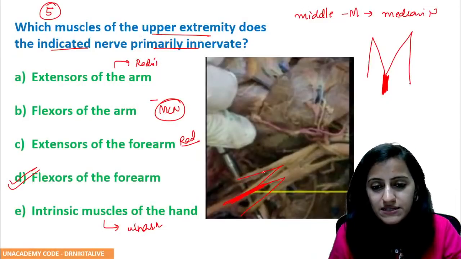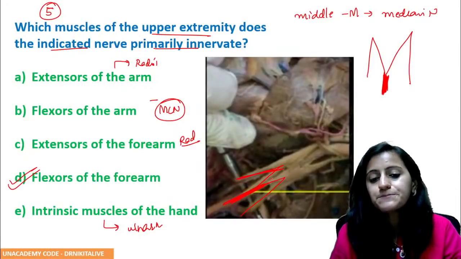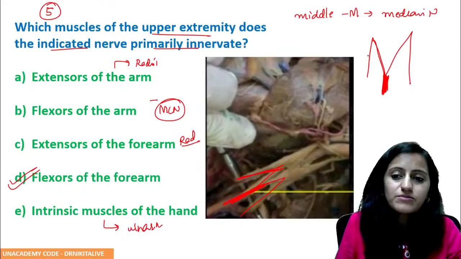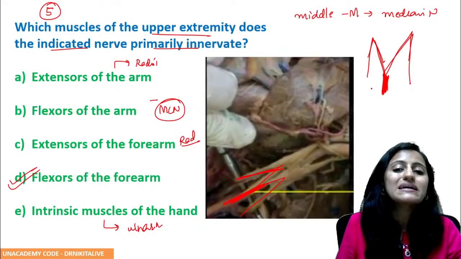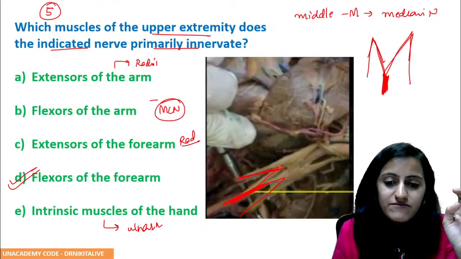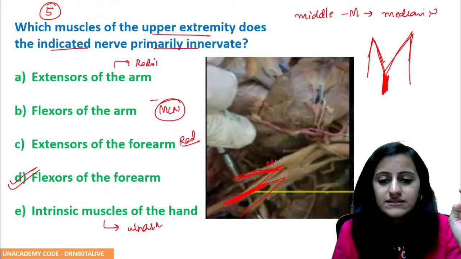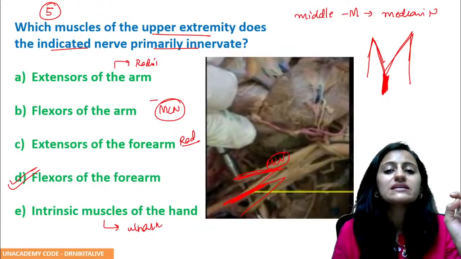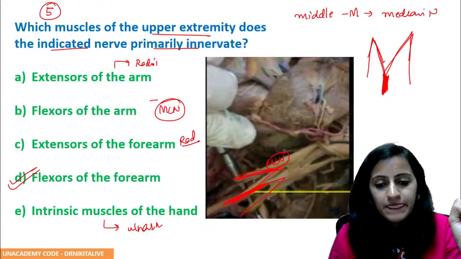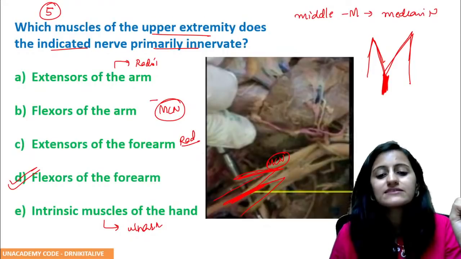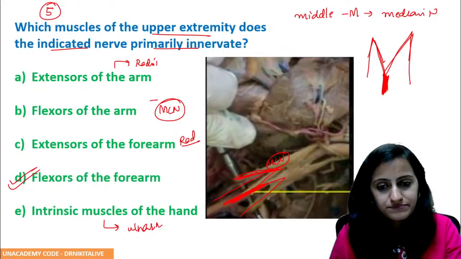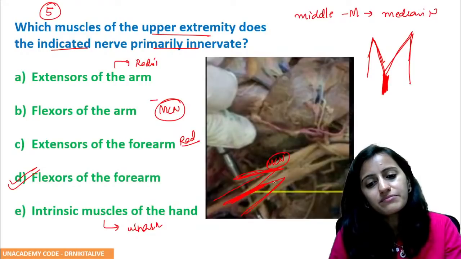So this is your median nerve. The median nerve has a contribution from both the lateral cord and the medial cord. The nerve coming from the lateral cord is the musculocutaneous nerve. The one below that is the axillary nerve. And the one from the medial cord is the ulnar nerve.